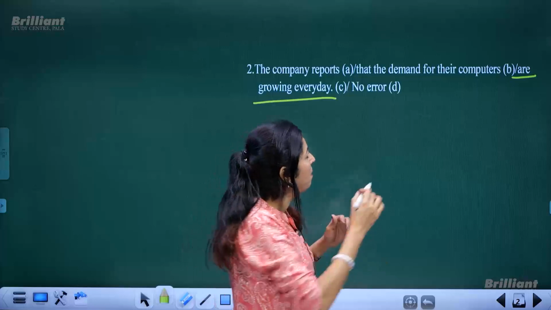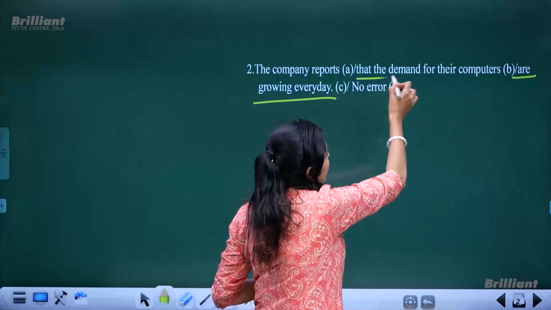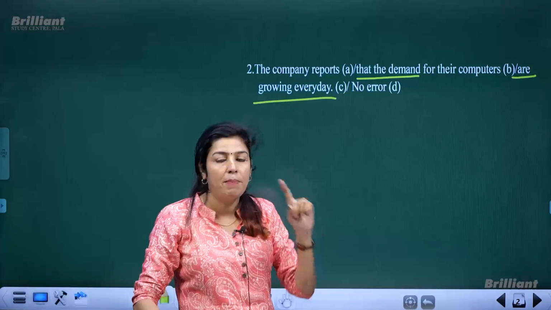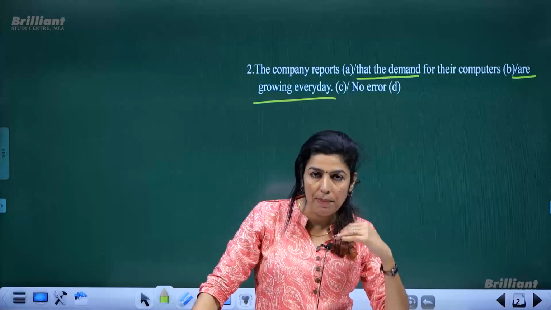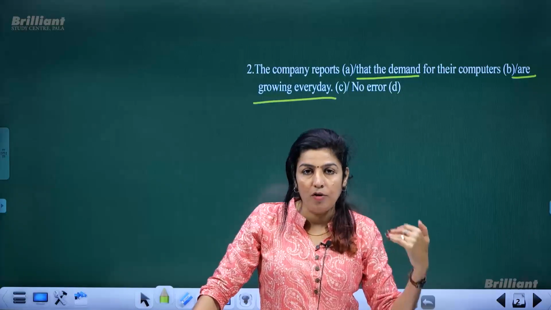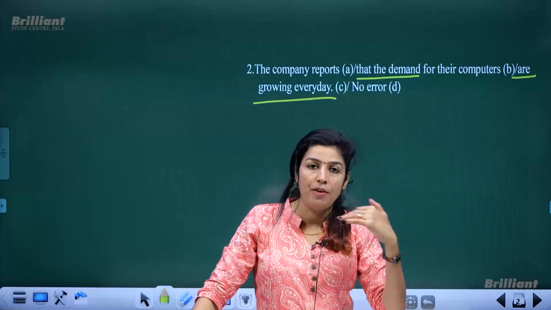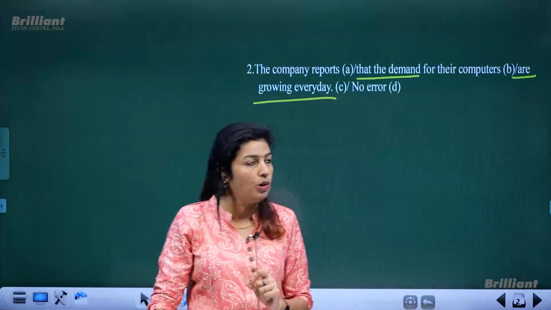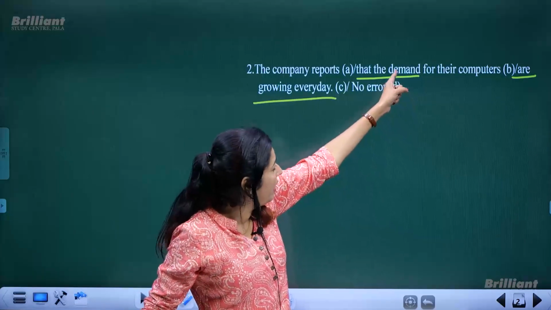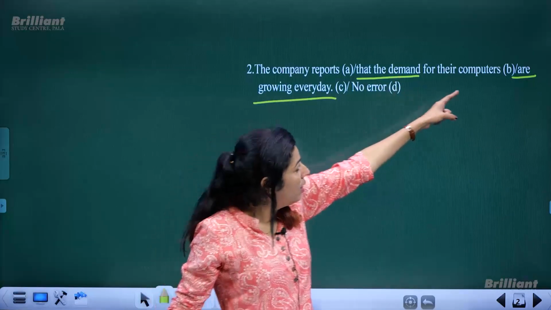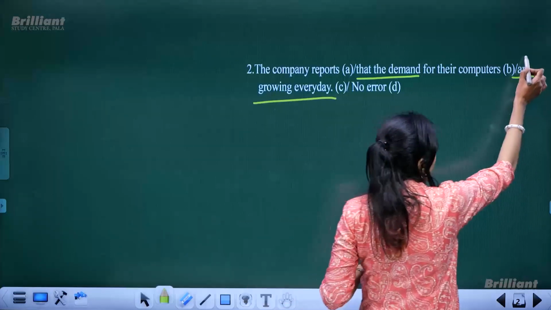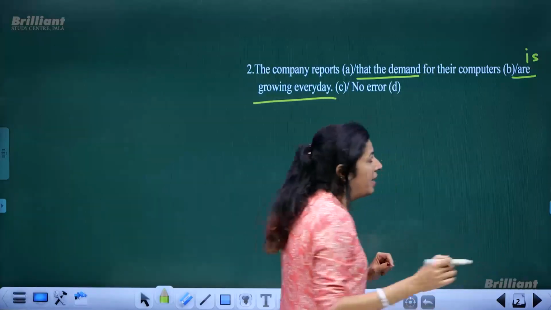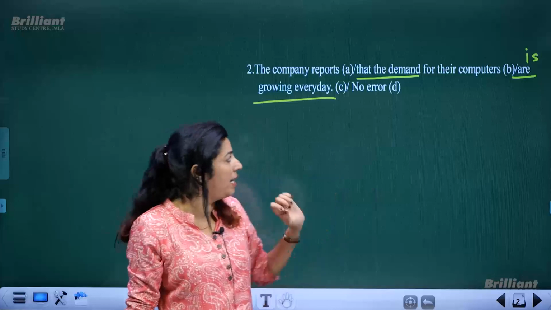But before that, there is the word demand, and demand is singular. Demand for computer is, or demand for computers is. So focus more on the word demand, which is singular. When this demand word is singular, here it must be not are but is. So the correction is in the third part of the sentence.